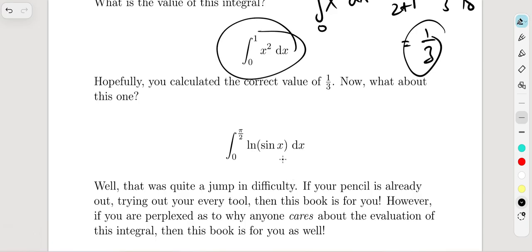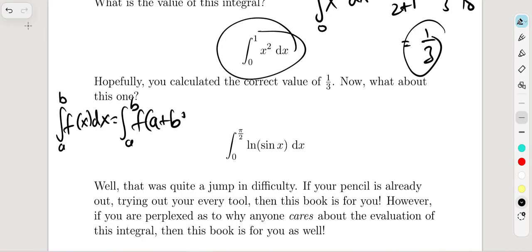Okay, and now we have a pretty famous integral. This is amazingly famous, and this is kind of easy to do. Let's just try this out as well. We have just studied this reflection formula, the integral from a to b of f of a plus b minus x dx. So for this integral, we have a equals 0 and b equals pi over 2.